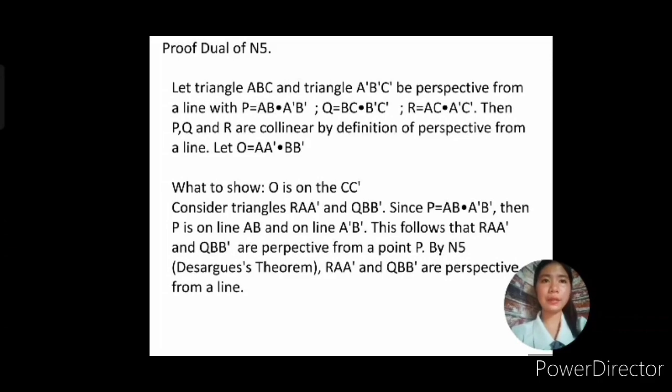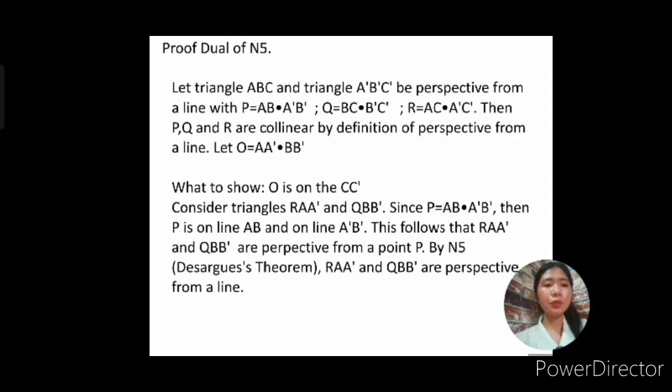Proof of the dual of N5. Let triangle ABC and triangle A prime B prime C prime be perspective from a line, with P equal to the intersection of AB and A prime B prime. Let Q be the intersection of BC and B prime C prime. Point R is the intersection of AC and A prime C prime. The points P, Q, and R are collinear. Then P, Q, and R are collinear according to the definition of perspective from a line.